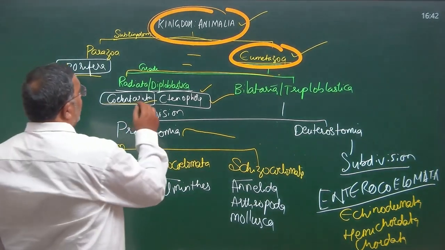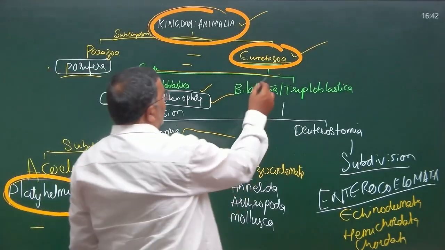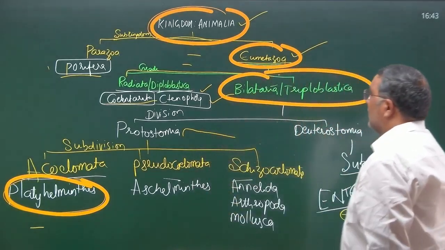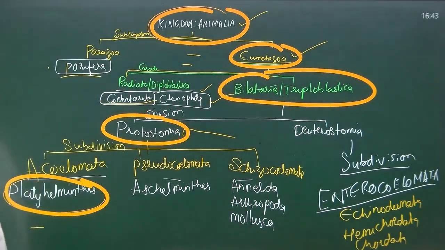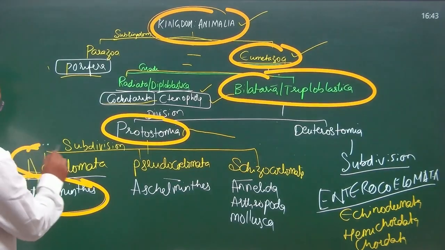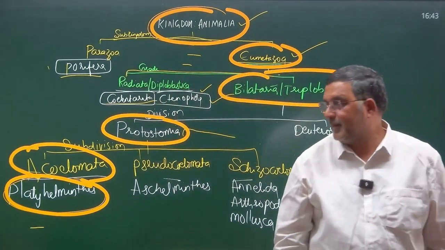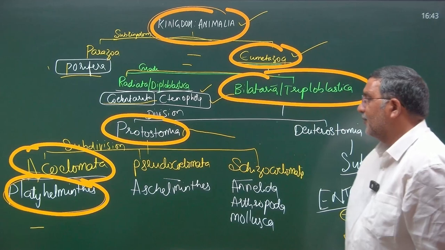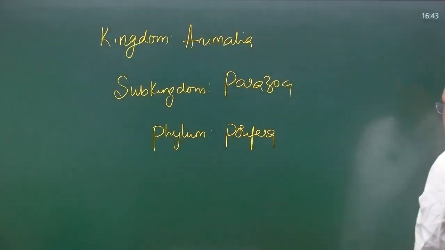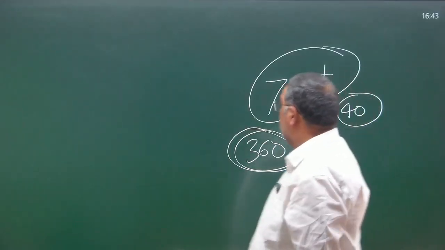Grade: Radiata or Diploblastica, or Bilateria or Triploblastica. We are here, that's why I am selecting this one, Bilateria or Triploblastica. Division Protostomia. Subdivision Acoelomata. Subdivision Acoelomata brings us to our phylum Platyhelminthes. Let me write this. I said 10 pages, but it is 11 pages, one for every phylum. Okay, 11 pages.